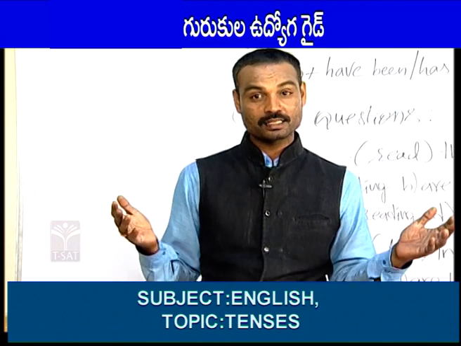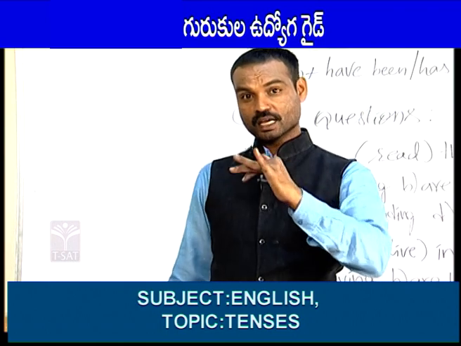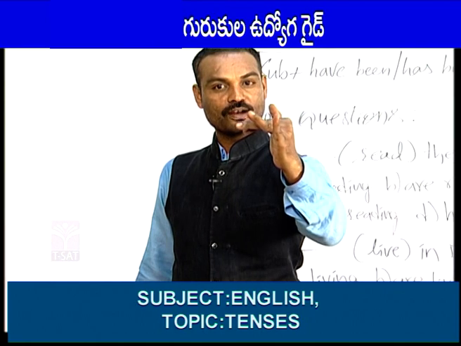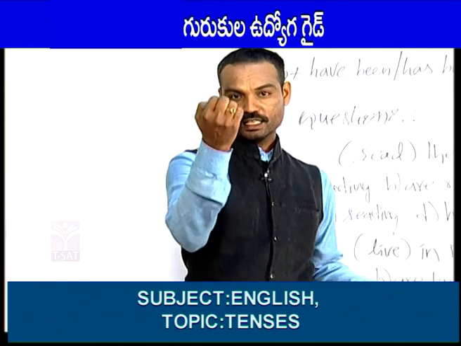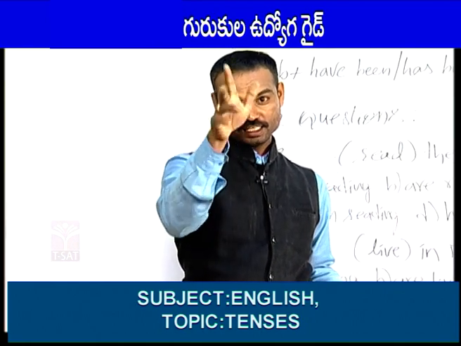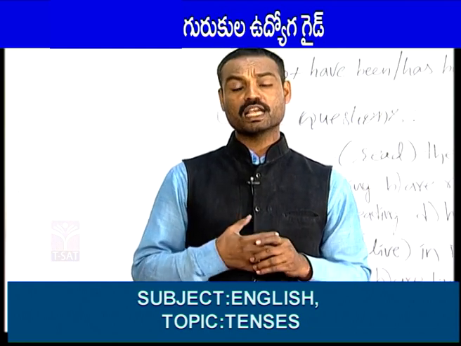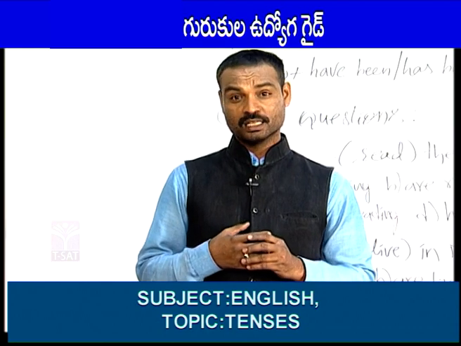In present continuous, there are 3 helping verbs. They are am, is, are. Am is used after I, are is used after we, you, they and any plural, and is after he, she and any singular. These are the 3 helping verbs of present continuous.